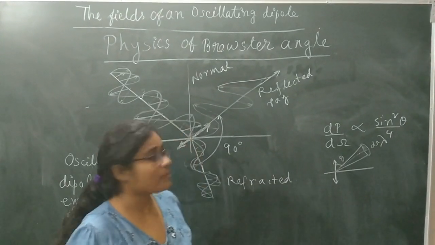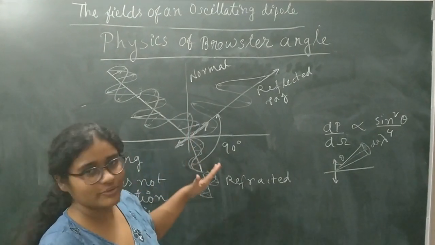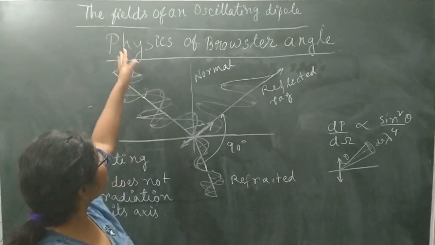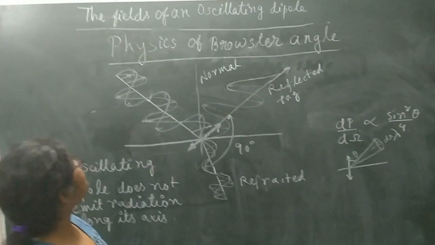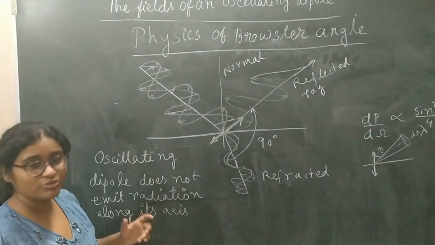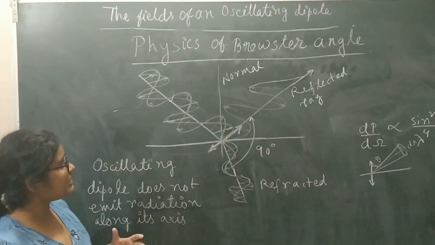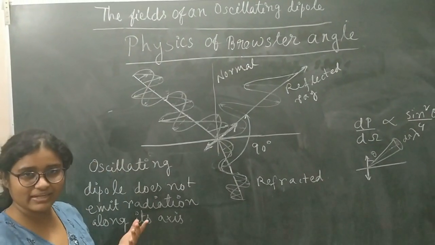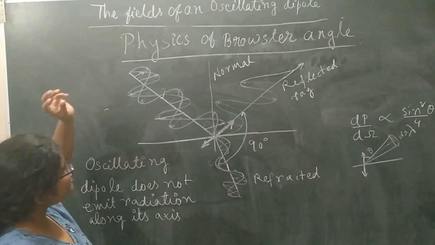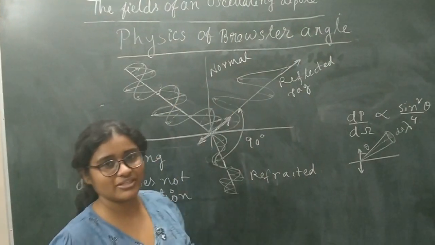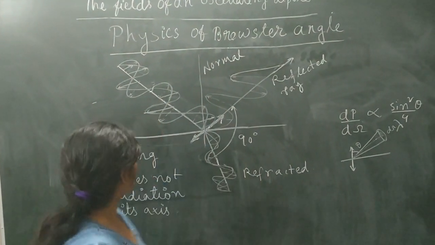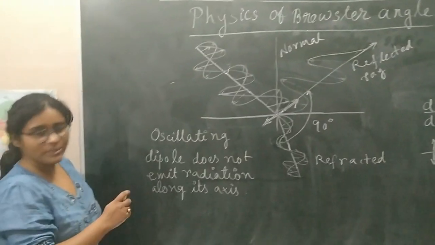Today I am doing another video, which is also related to the fields of an oscillating dipole. So the electromagnetic fields, and how you understand the things that I was telling, is correct. This is a beautiful physics, the physics of Brewster angle. Let's start. So Brewster angle, what do you mean by Brewster angle?